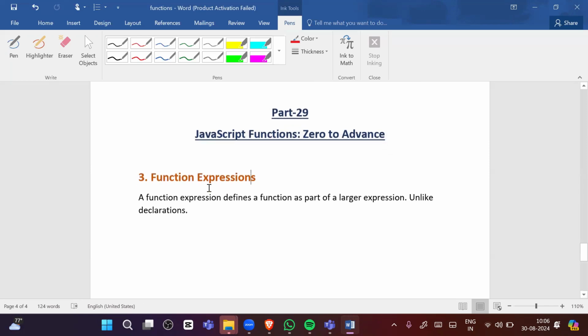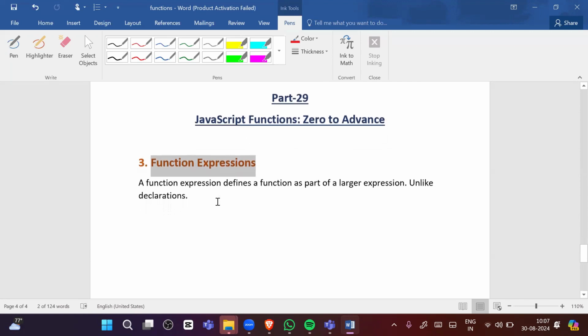Okay, so in this video, we are going to discuss function expression. So what is the meaning of function expression? We will see with the example as well. A function expression defines a function as a part of a larger expression, unlike a declaration. So what is the meaning of this?